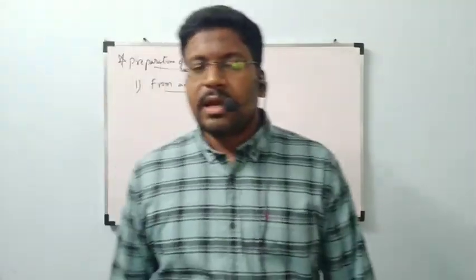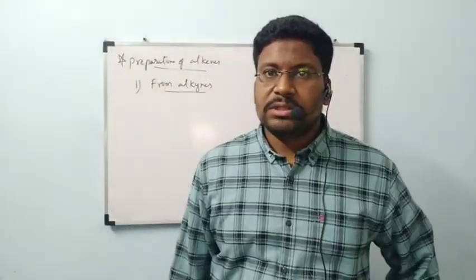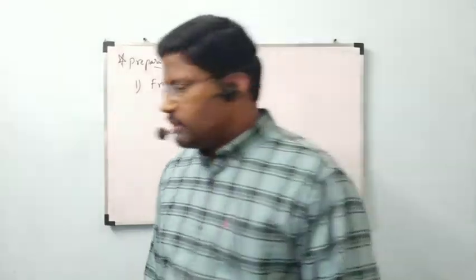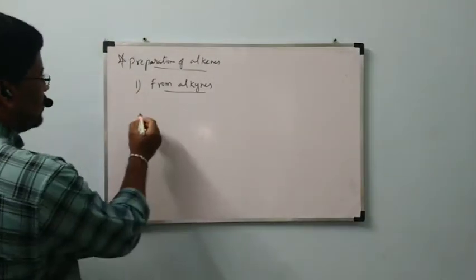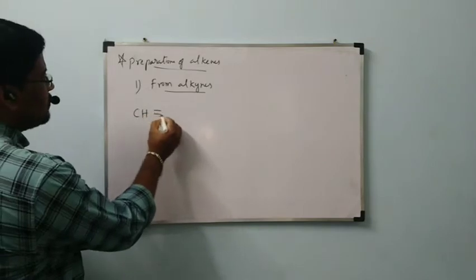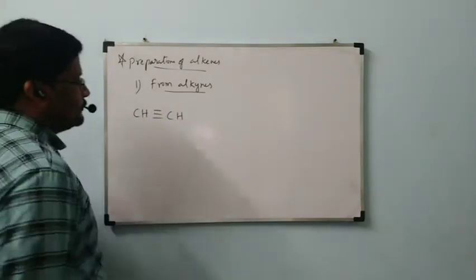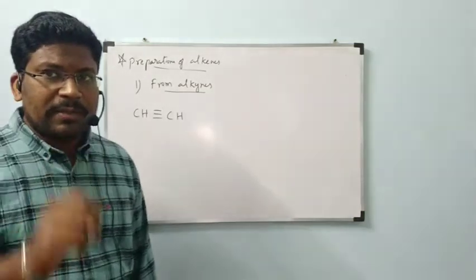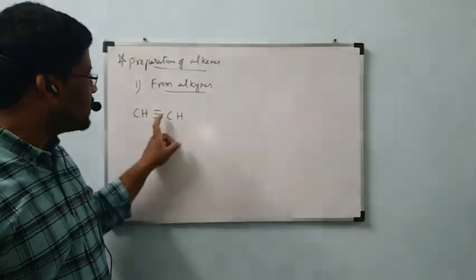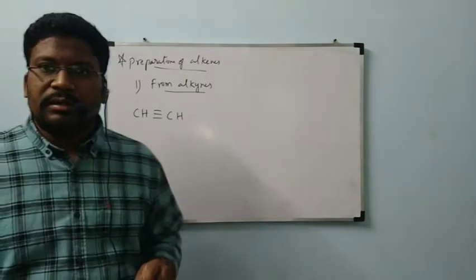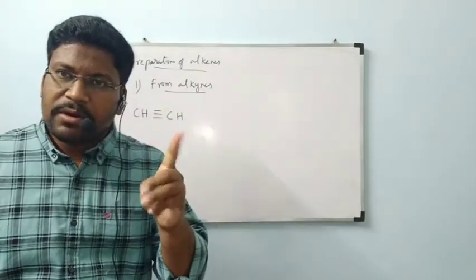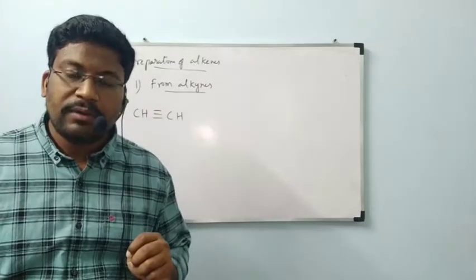For example, CH triple bond CH. These alkynes contain two pi bonds. In the triple bond, one is a sigma bond and the remaining two are pi bonds, we know.